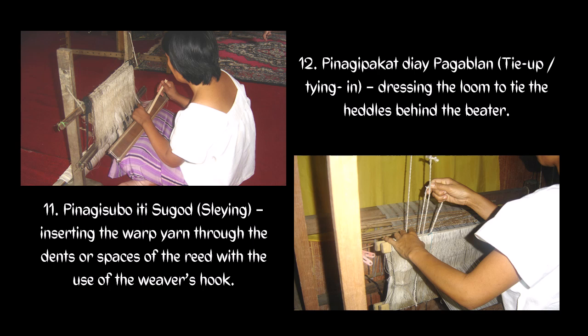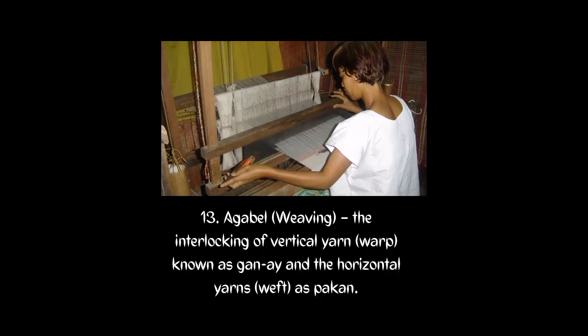Okay, so dressing the loom to tie the heddles behind the beater. And lastly, we start weaving, or in other words, agabel. Okay, the interlocking of vertical yarn, or the warp, known as the ganay, and the horizontal yarns, weft, as pakan.